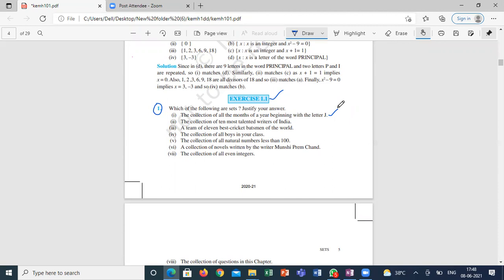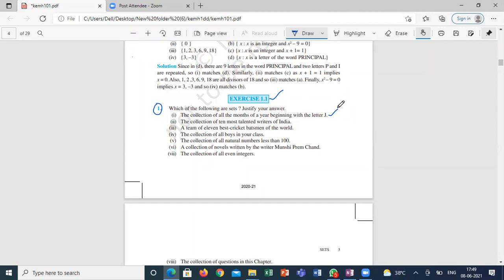January, 3 months. The second one is the most talented writers of India. How can we say most talented writers? You can't say this person is not talented, this writer is talented. We don't have any particular parameters for who is most talented. Top 10, you can't fill. You are not giving any criteria here, such as the number of books sold or the number of readers. Any conditions you have not given. So how can you decide the 10 most talented? So the 10 most talented is not a properly defined statement, correct?